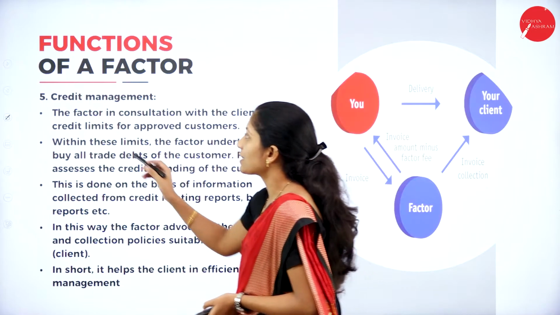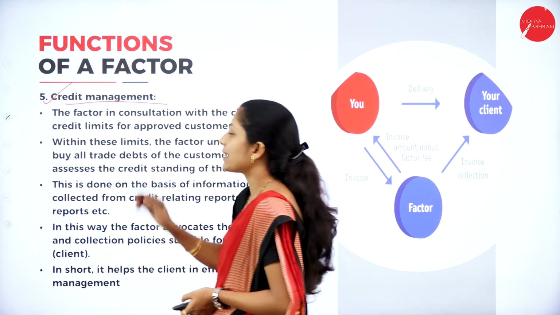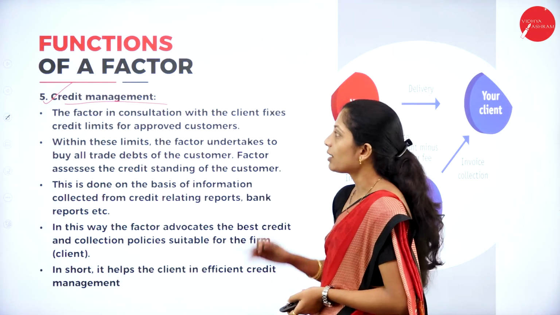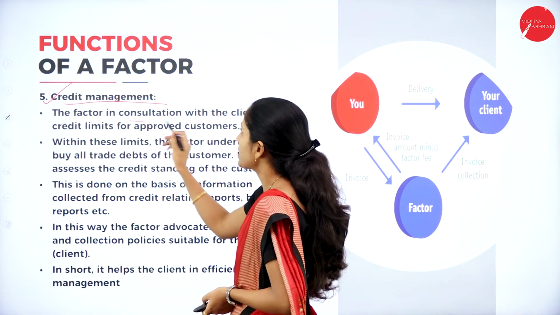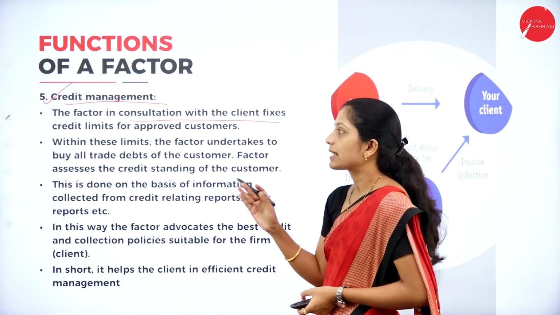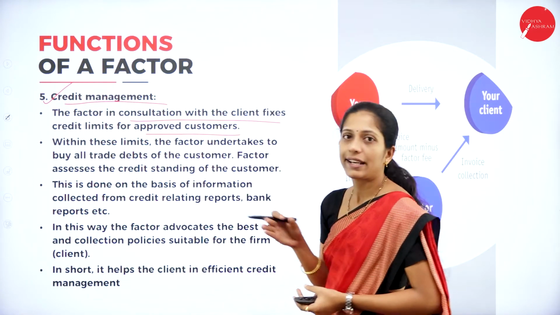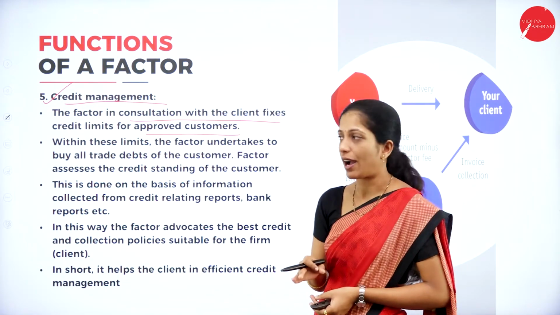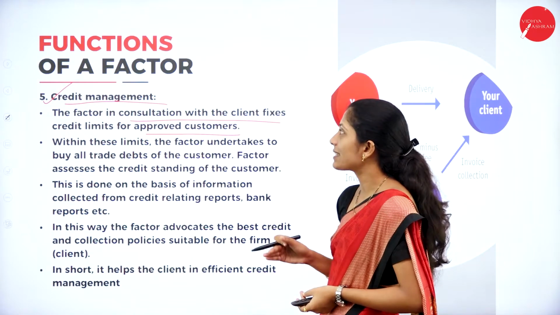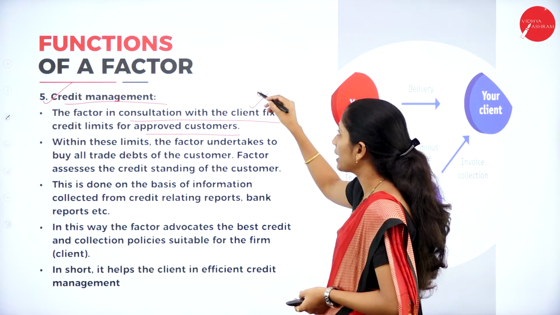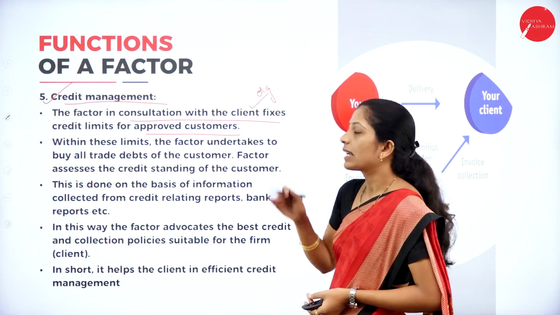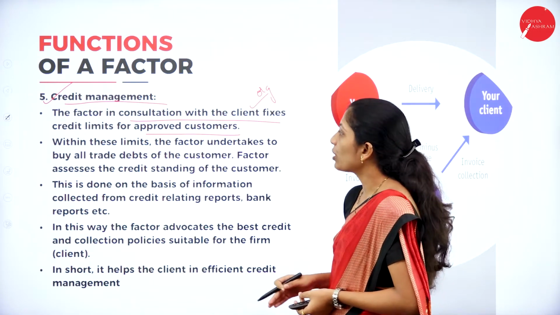And the next one, the fifth function, is credit management. So, the factor in consultation with the client fixes credit limit for approved customers. So, here credit management will be done by the factor itself. The factor in consultation with the client, that is the organization, fixes credit limit for approved customers.